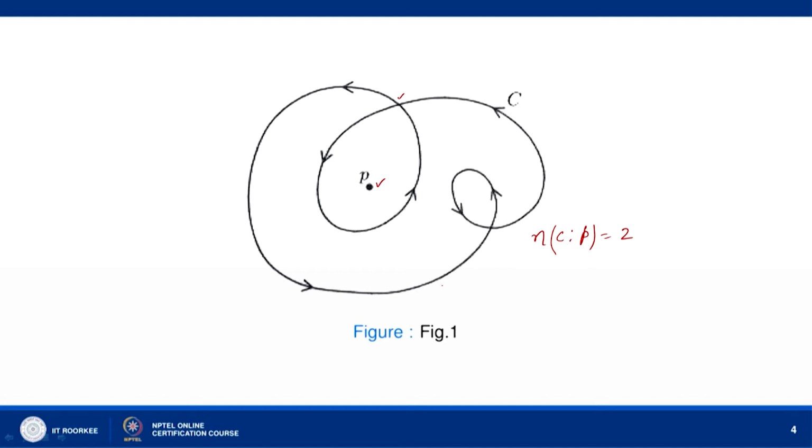We are moving about this point P in the anti-clockwise direction twice, and so the index number of C about the point P, or winding number, is equal to 2.